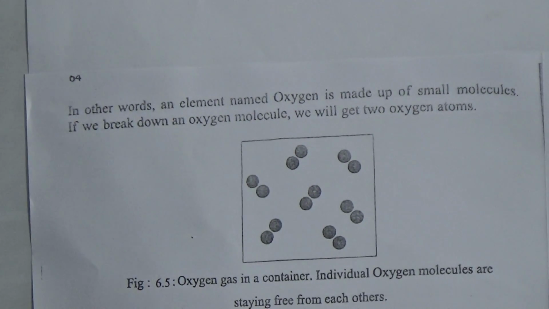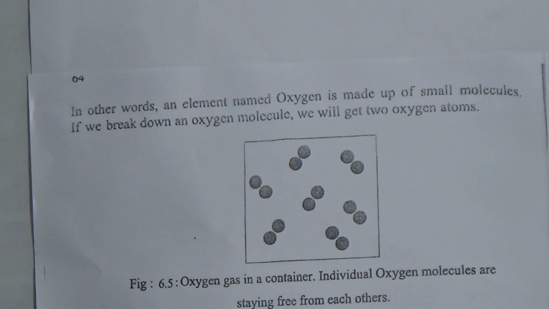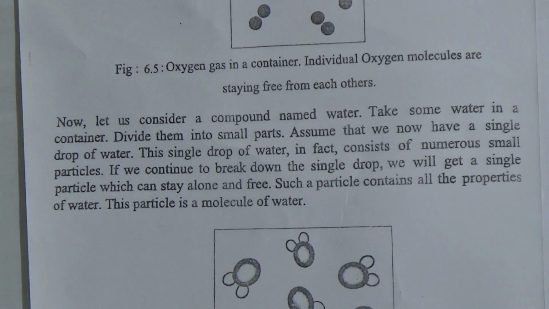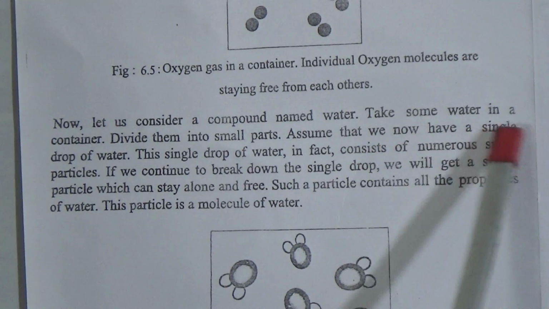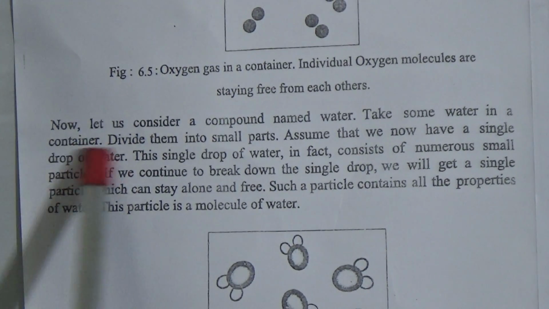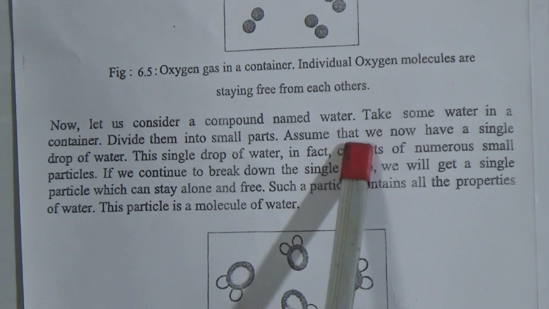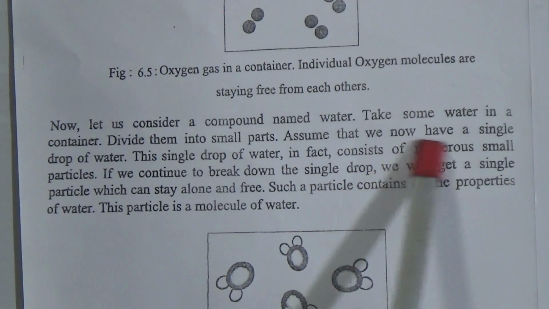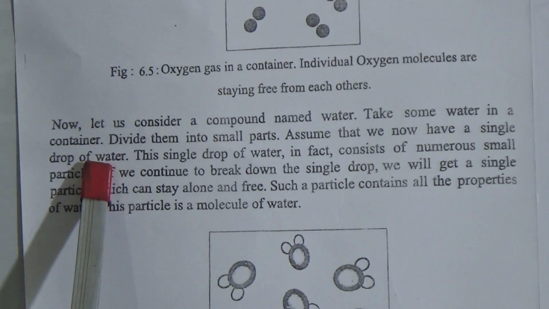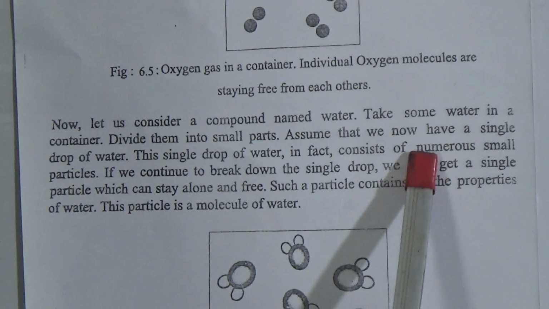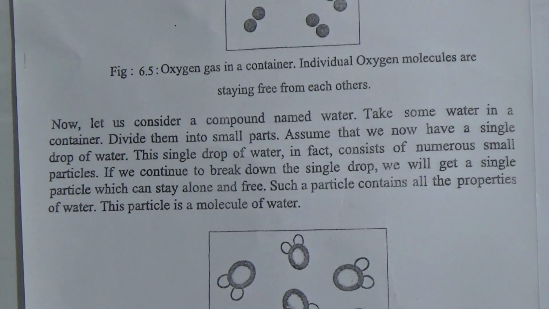Now, let us consider a compound named water. Take some water in a container and divide it into small parts. Assume that we now have a single drop of water. This single drop of water in fact consists of numerous small particles.